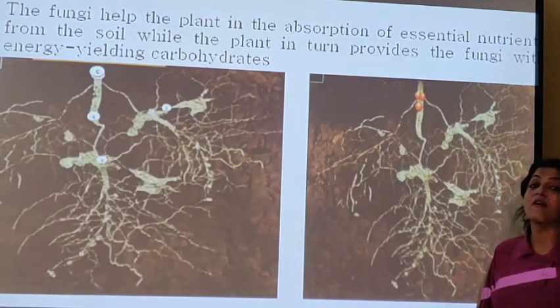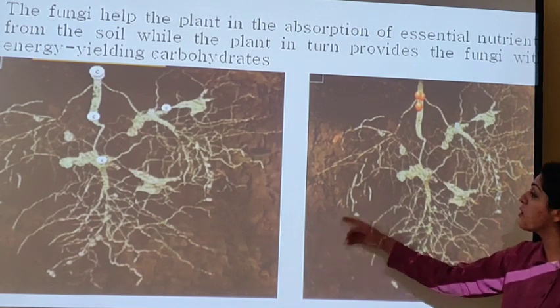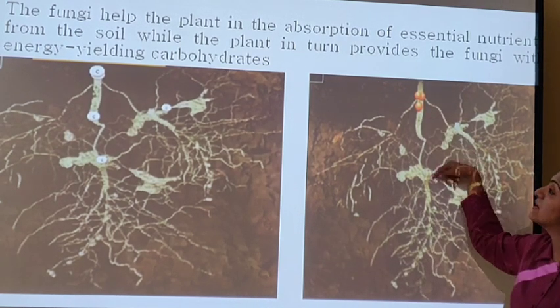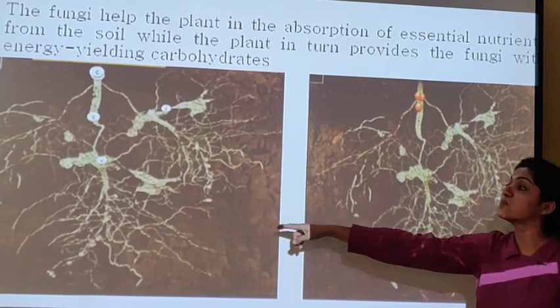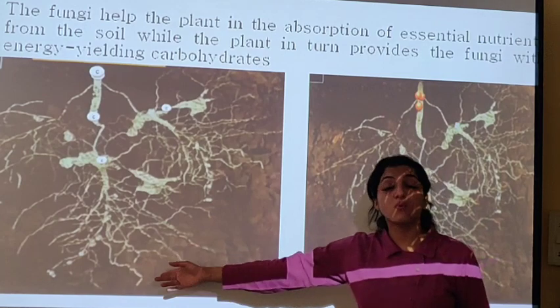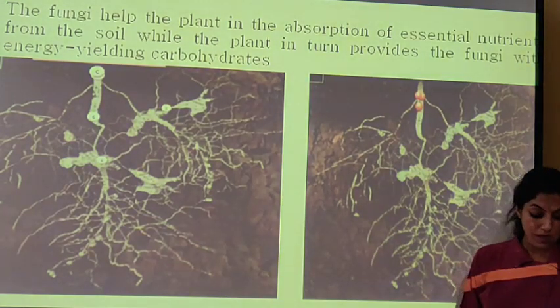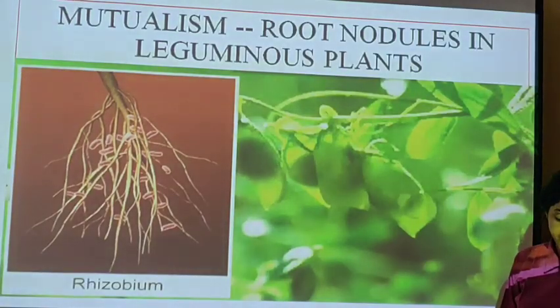So here, the fungi help the plant in the absorption of essential nutrients from the soil. It's helping in absorption, while the plant in turn provides the fungus with energy-yielding carbohydrates. It provides it the food that it requires. So this is a symbiotic association, that is mycorrhiza.